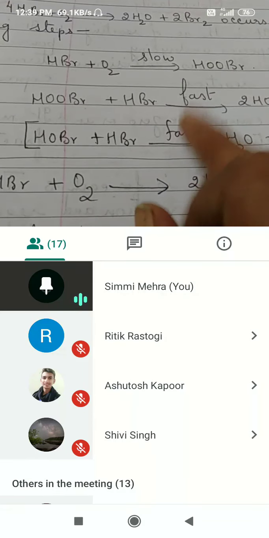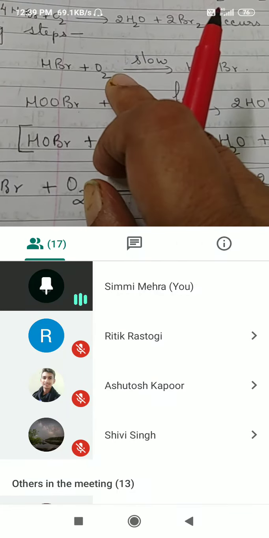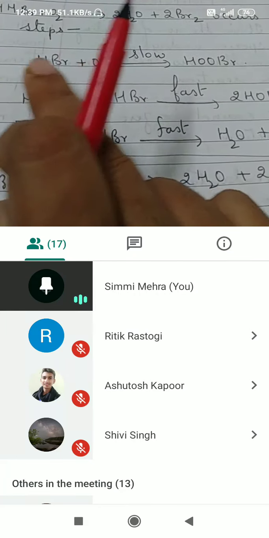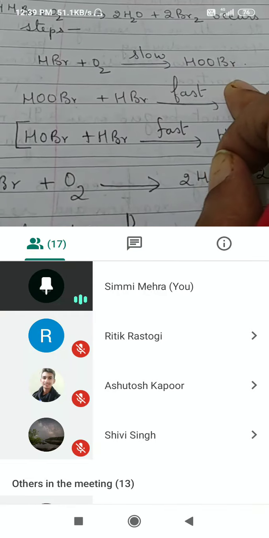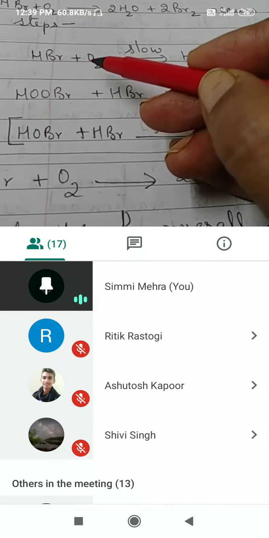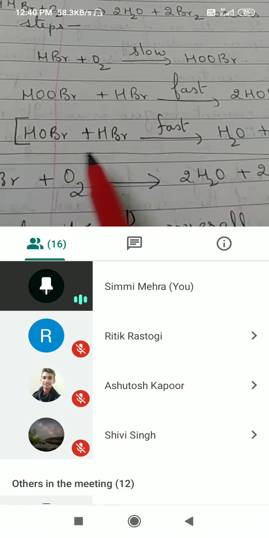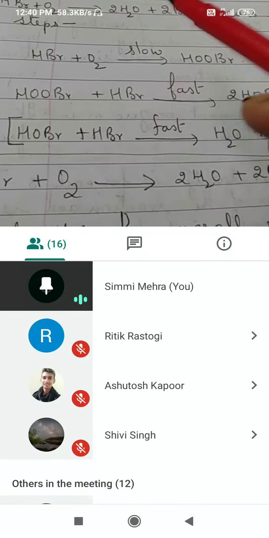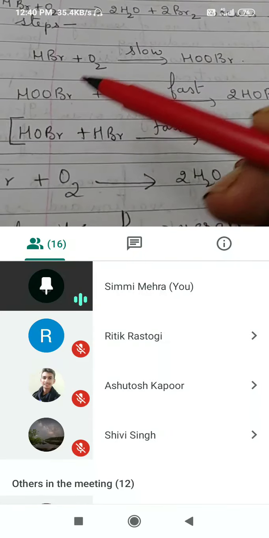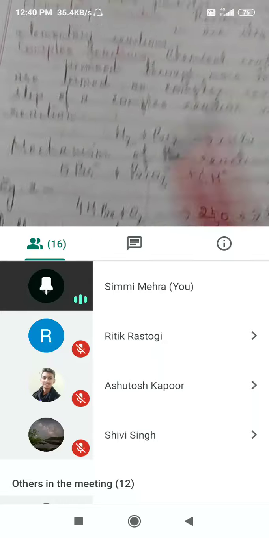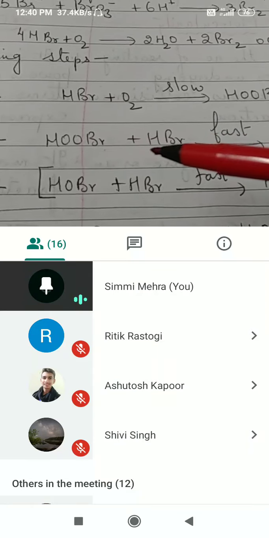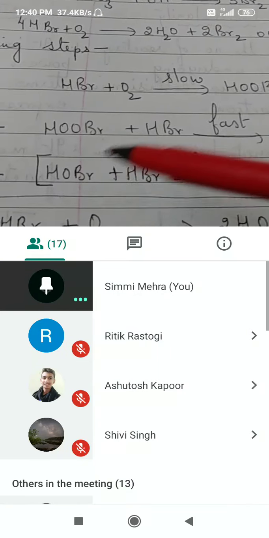Even molecularity, for the slowest step, since it is the rate determining step, the molecularity for this reaction will be 2 for this particular step. Molecularity is determined for each step. Here molecularity will be 2, here again 2, here again 2. Alright? Now, each step of a complex reaction is also called elementary reaction. One definition of elementary reaction we had done here: it takes place in one step.